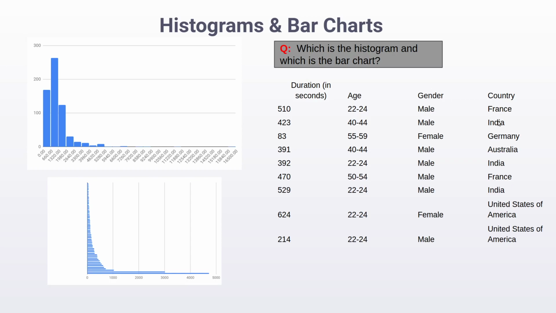So for each unique country occurring in this column, we create a bar, and the length of that bar corresponds to how often that country occurs in that column. So we can see from this slice of this data set that France occurs twice, India occurs thrice, Germany and Australia both occur only once, and the United States also occurs twice. So we just carry on this process for all unique countries throughout the data set, and that's how we build a bar chart.